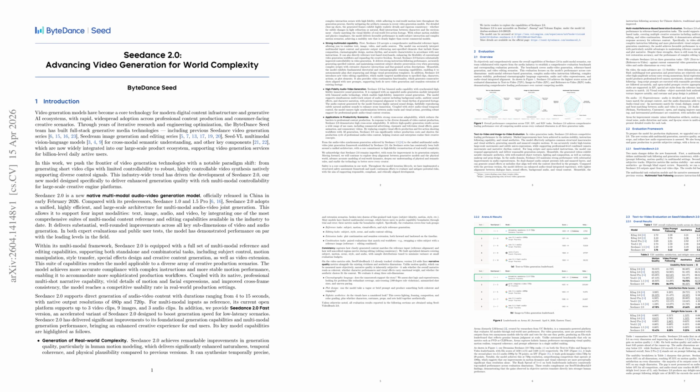It generates 4 to 15-second clips at 480p and 720p, and supports up to 3 video clips, 9 images, and 3 audio clips as references. On the new SeedVideoBench 2 benchmark, built with media industry experts and split into objective and blind subjective tracks, Seedance 2 ranks first across T2V, I2V, and R2V.